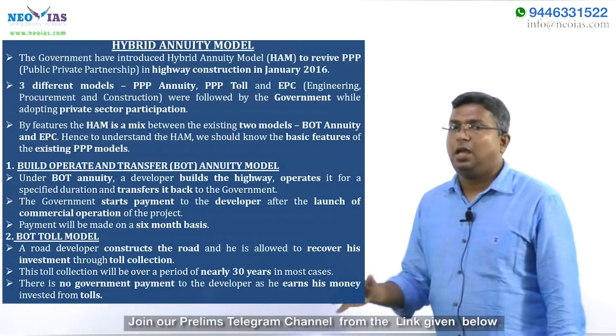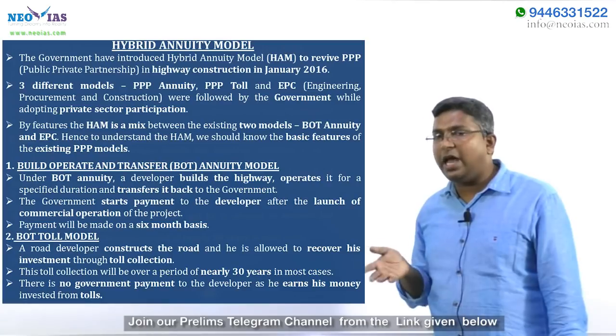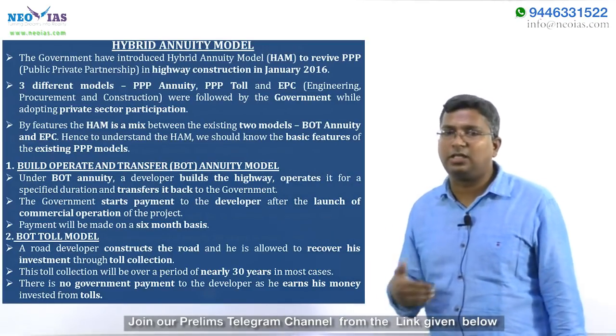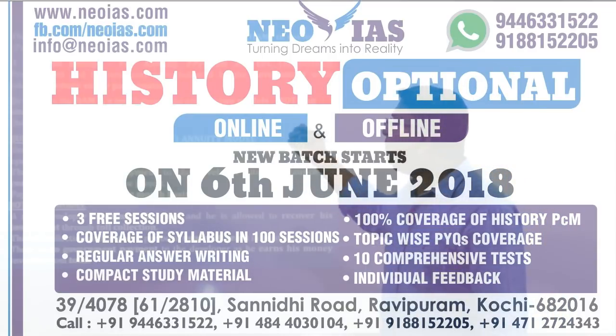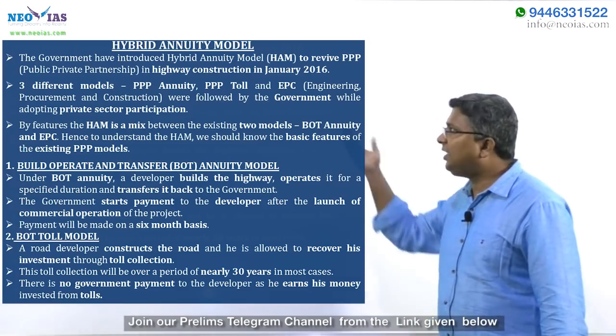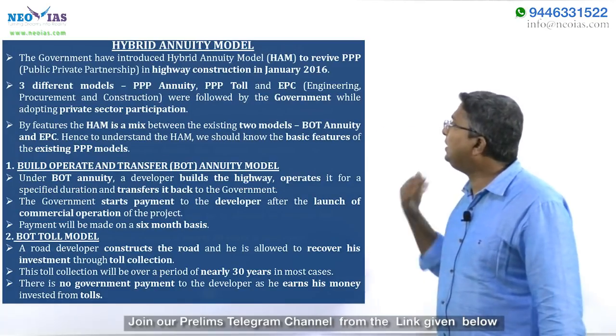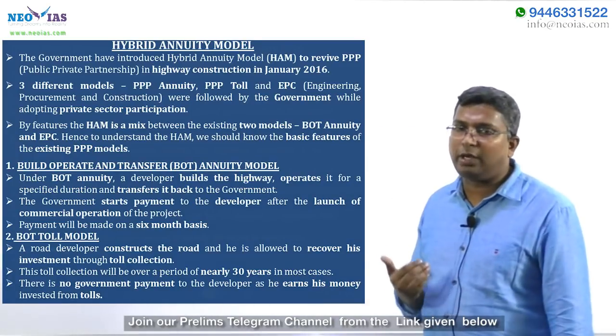Before the introduction of the hybrid annuity model, three different models were used for constructing highways. They are the PPP annuity model, PPP meaning public-private partnership, and the PPP toll model. Basically, both are build, operate, transfer models. And the third one is the EPC model, that is engineering, procurement, and construction.